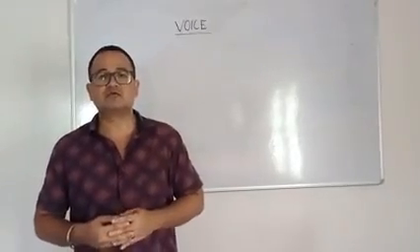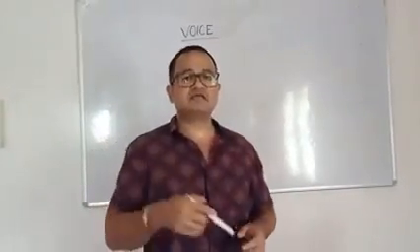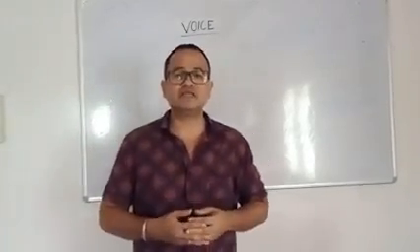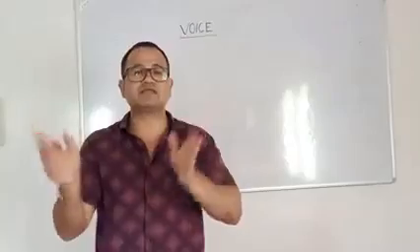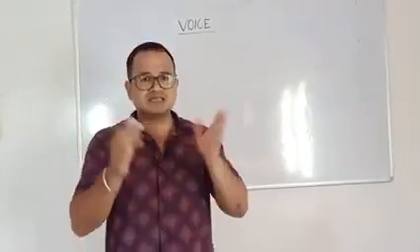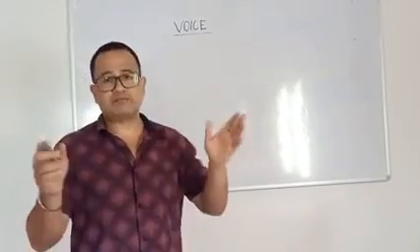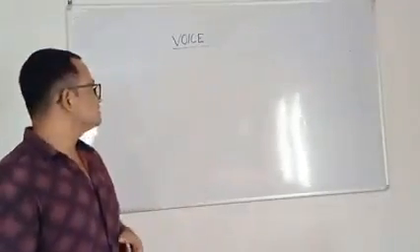But there are some sentences where you have to apply some new procedure when you change the voice from passive to active. The sentences in which subject is not given, when there is no subject in the passive voice, in such sentences we have to apply some new procedure. So what are those? I am going to tell you.